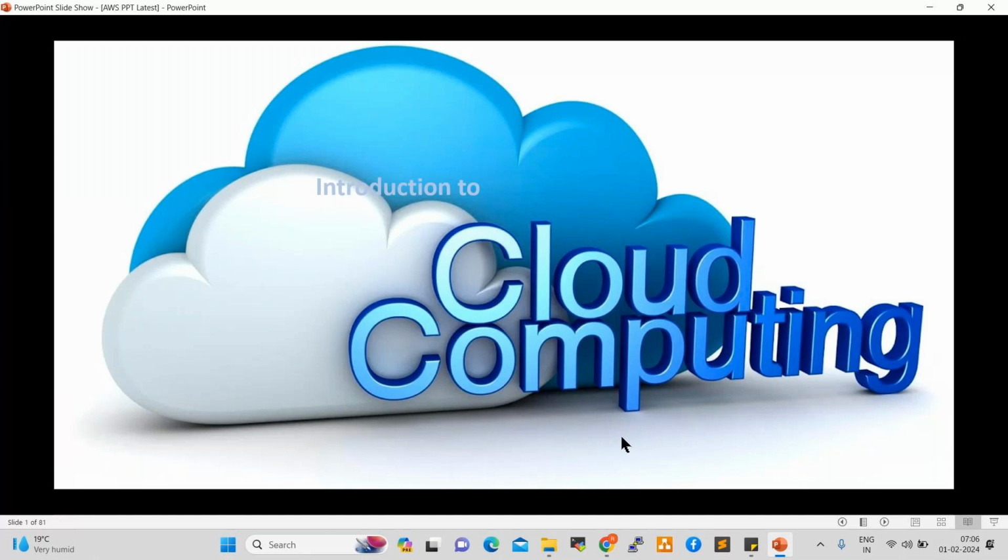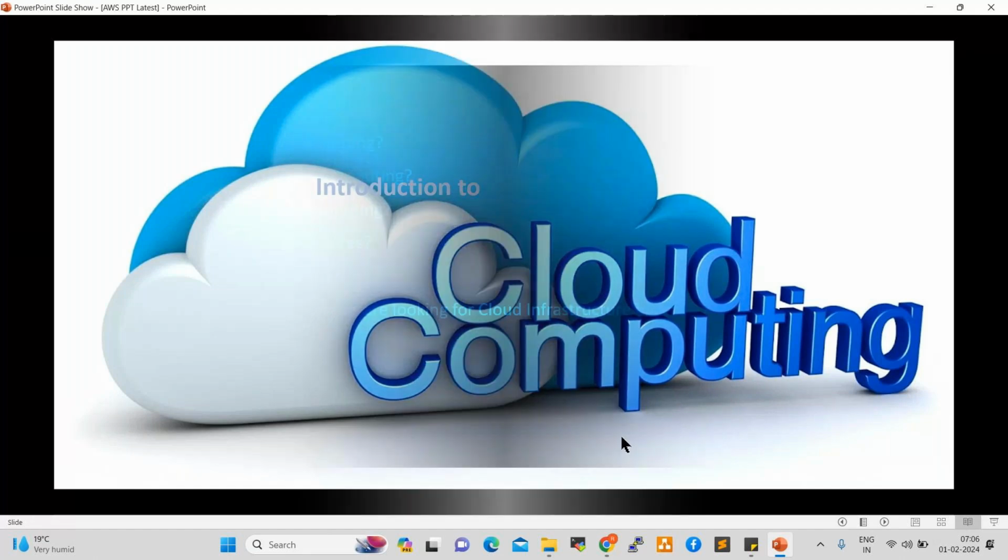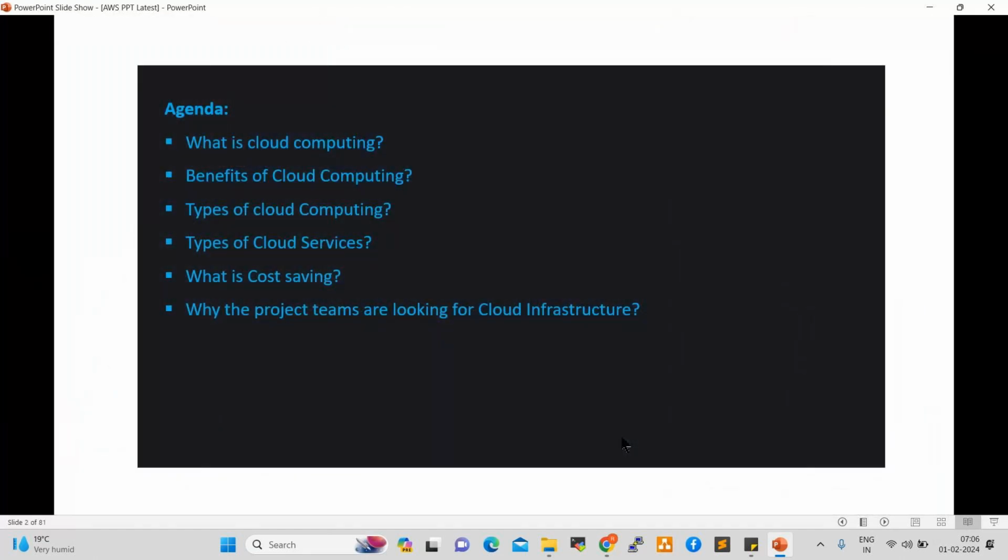Today's agenda is: what is cloud computing, benefits of cloud computing, types of cloud computing, types of cloud services, what is cost saving, and why project teams are looking for cloud infrastructure. Why is the cloud very popular now? Why is AWS very popular in the market? AWS occupies 33% of the market share and is in first place currently. Why are project teams using it so widely, and what are the main advantages of cloud? Let's try to understand today.